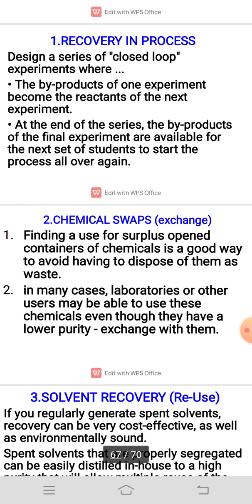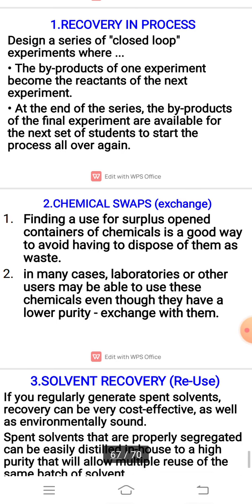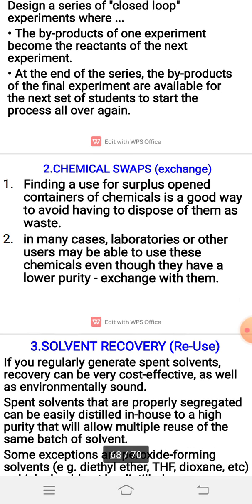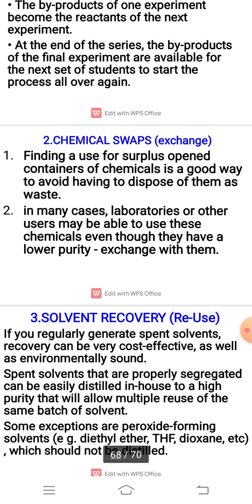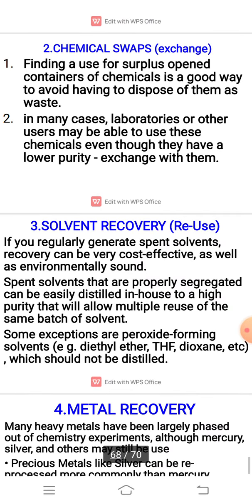The next process is chemical exchange. Finding a use for surplus open containers of chemicals is a good way to avoid having to dispose of them as waste. In many cases, other laboratories or users may be able to use these chemicals even though they have a lower purity, so exchange them.